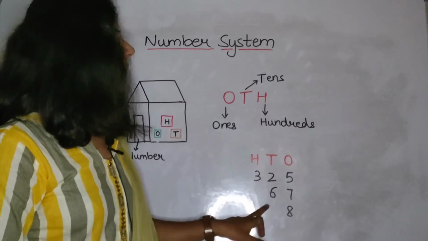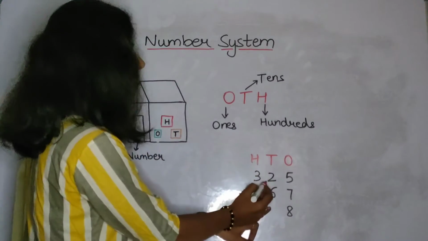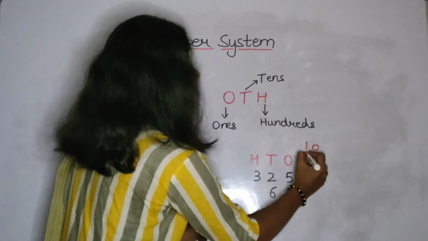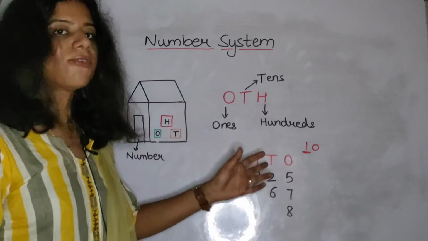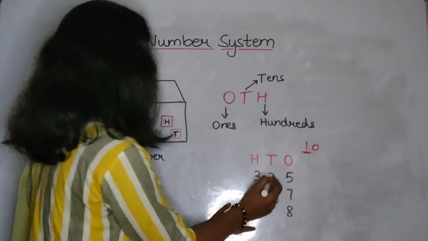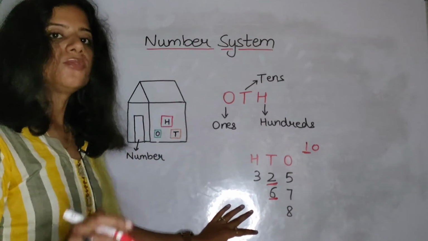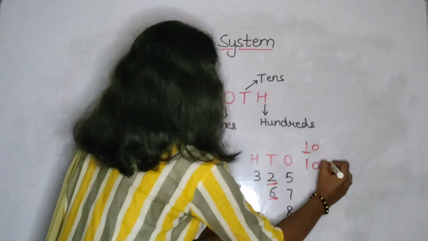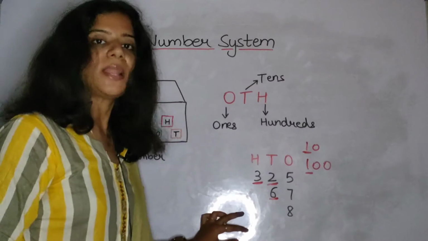Then comes the tens place. It will be on the second place, like we write 10, 20, 30, 40, 22, 23. So this is the tens place. Then we move to 100. So 100 is always written as 100. So this third place will be the hundreds place.